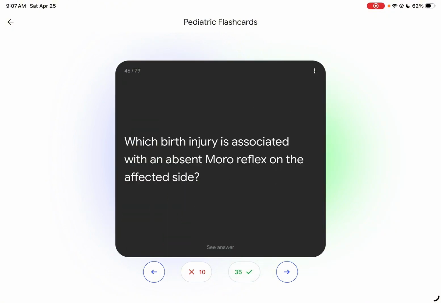Which birth injury is associated with an absent Moro reflex on the affected side? So we learned earlier about absent Moro reflex. Comment down below if you forgot. Which birth injury is associated with an absent Moro reflex on the affected side? Present on the unaffected side. So fractured clavicle.